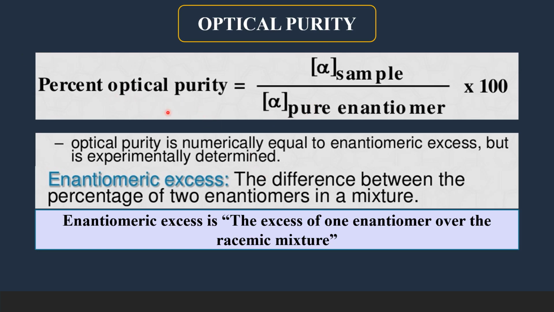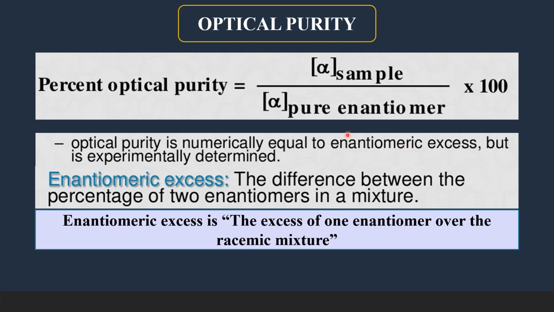So the percentage optical purity of a sample is equal to the specific rotation of the sample given divided by the specific rotation of the pure enantiomer times 100. And this percentage optical purity is equal to the enantiomeric excess.